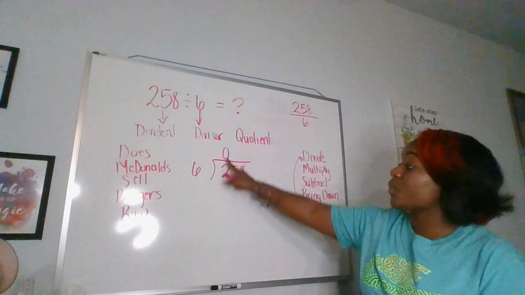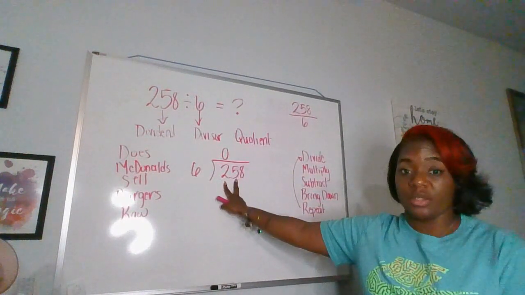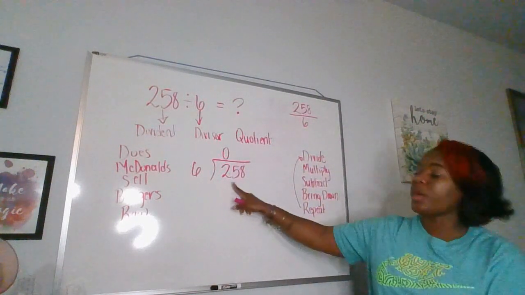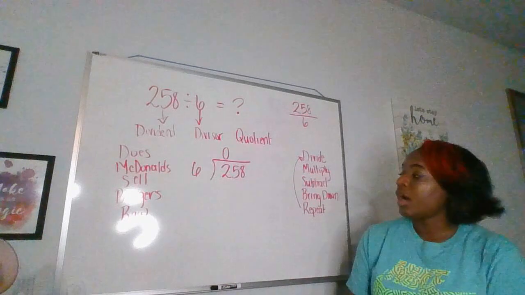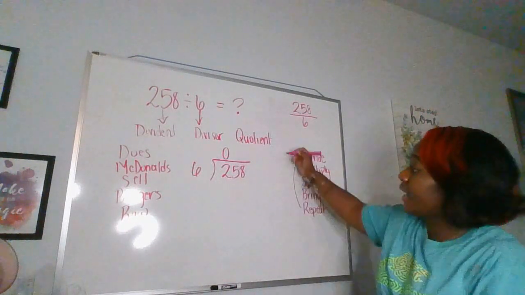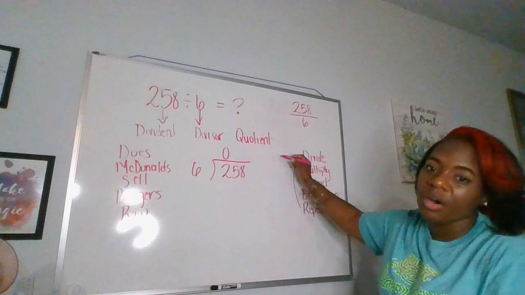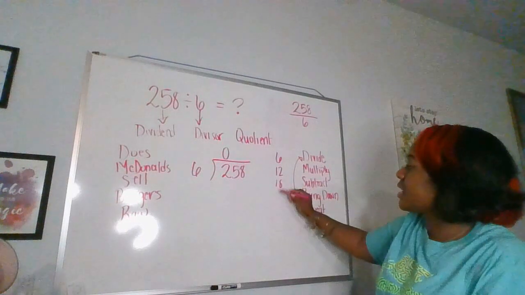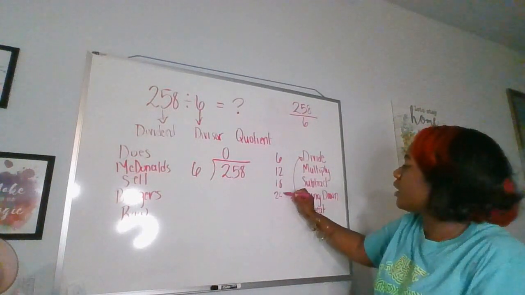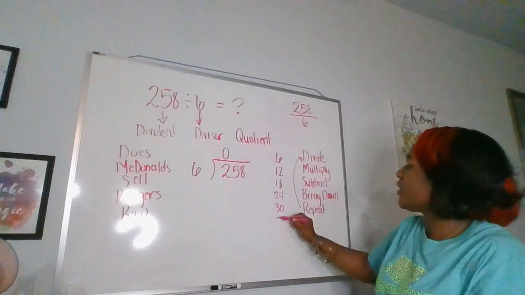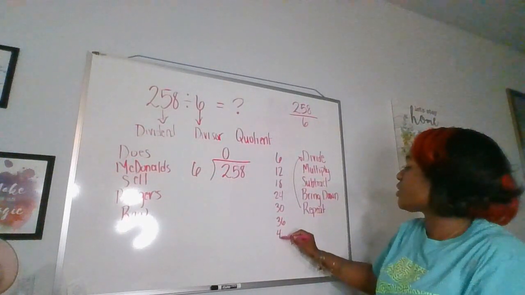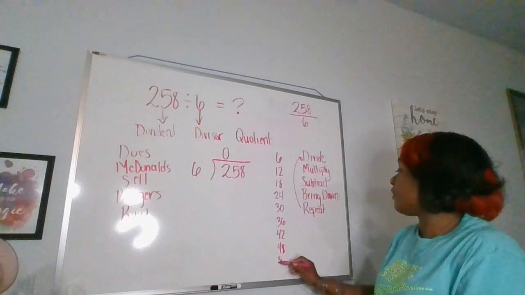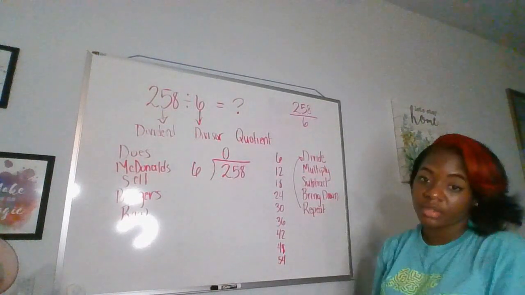So now, instead of us working with 2, we're going to expand it to a 2-digit number. We're going to ask ourselves, how many groups of 6 is in 25? How many times can I pull out 6? So if you don't know this off the top of your head, this is just skip counting by 6, right? So I can write out all the multiples of 6. So I go 6, 12, 18, 24, 30, 36, 42, 48, 54, so on and so forth, okay?